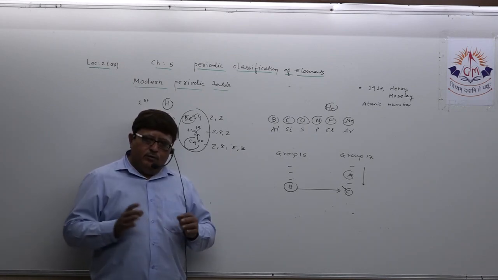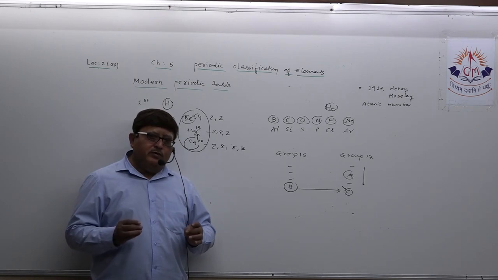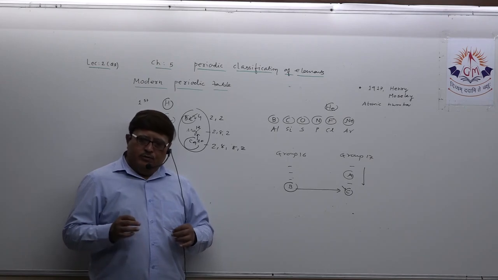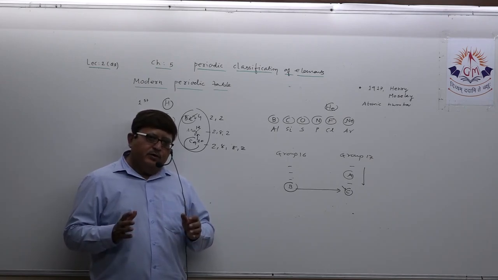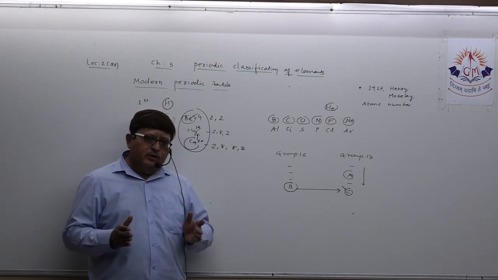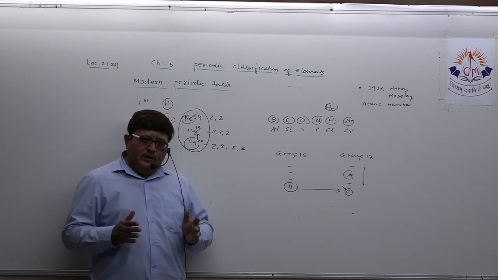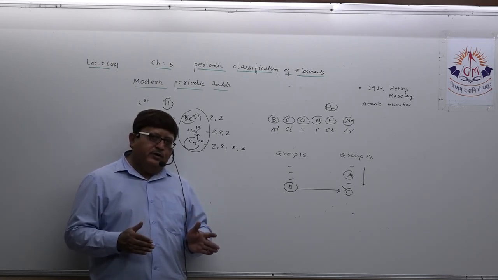You do not need to remember the whole periodic table. What you need to do is remember the explanation of groups and the explanation of periods.